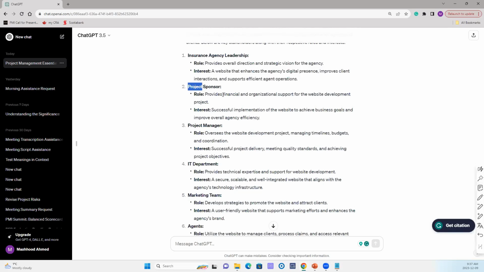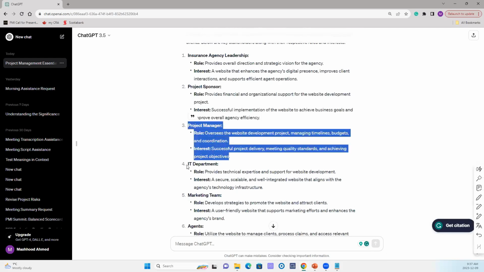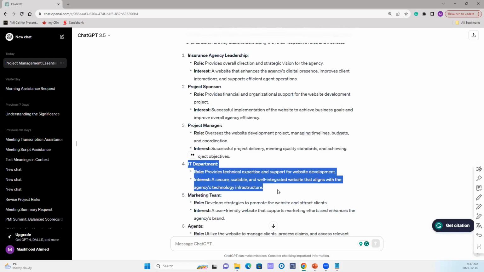operation. Then it's talking about the project sponsor, a project manager, IT department. Remember, in the construction project, it was not talking about IT department. It was talking about architect, designer, interior decorator, plumber, electricians. Here, because our project is totally different, it talks about IT department.